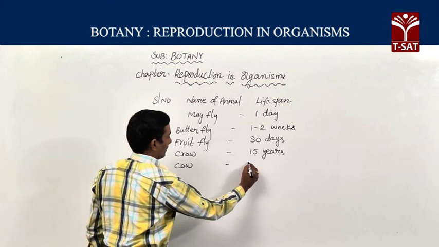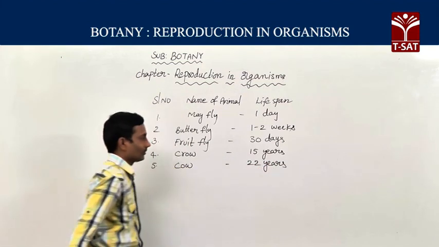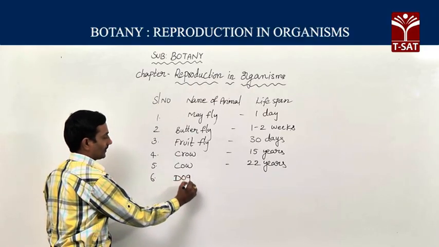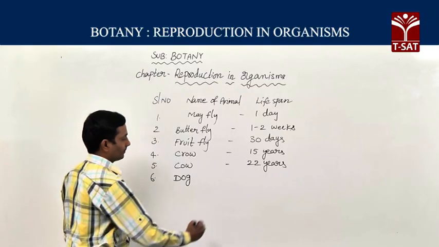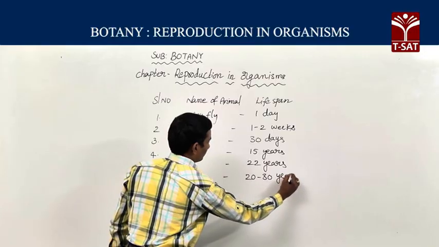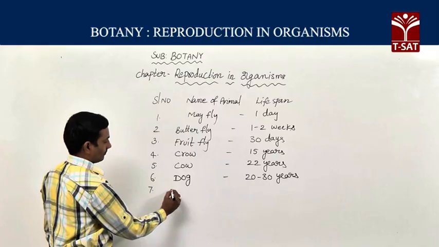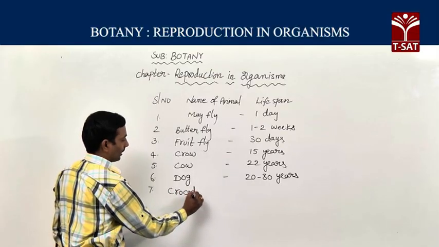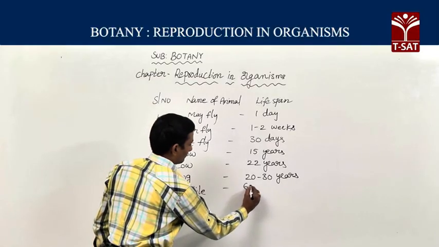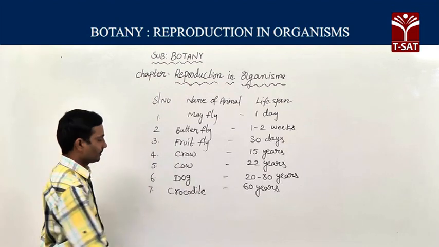Cow lifespan, if you observe, is 22 years. Dog lifespan is 20 to 30 years. Crocodile lifespan is 60 years.